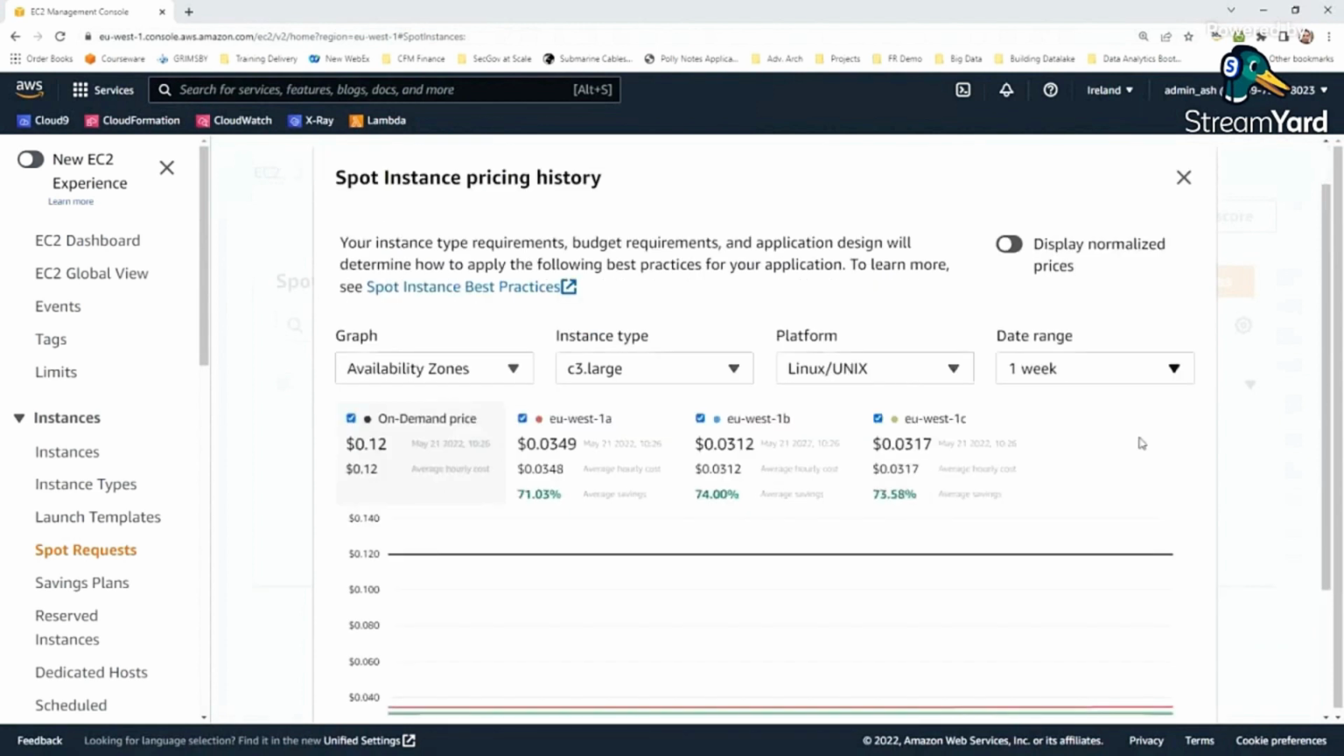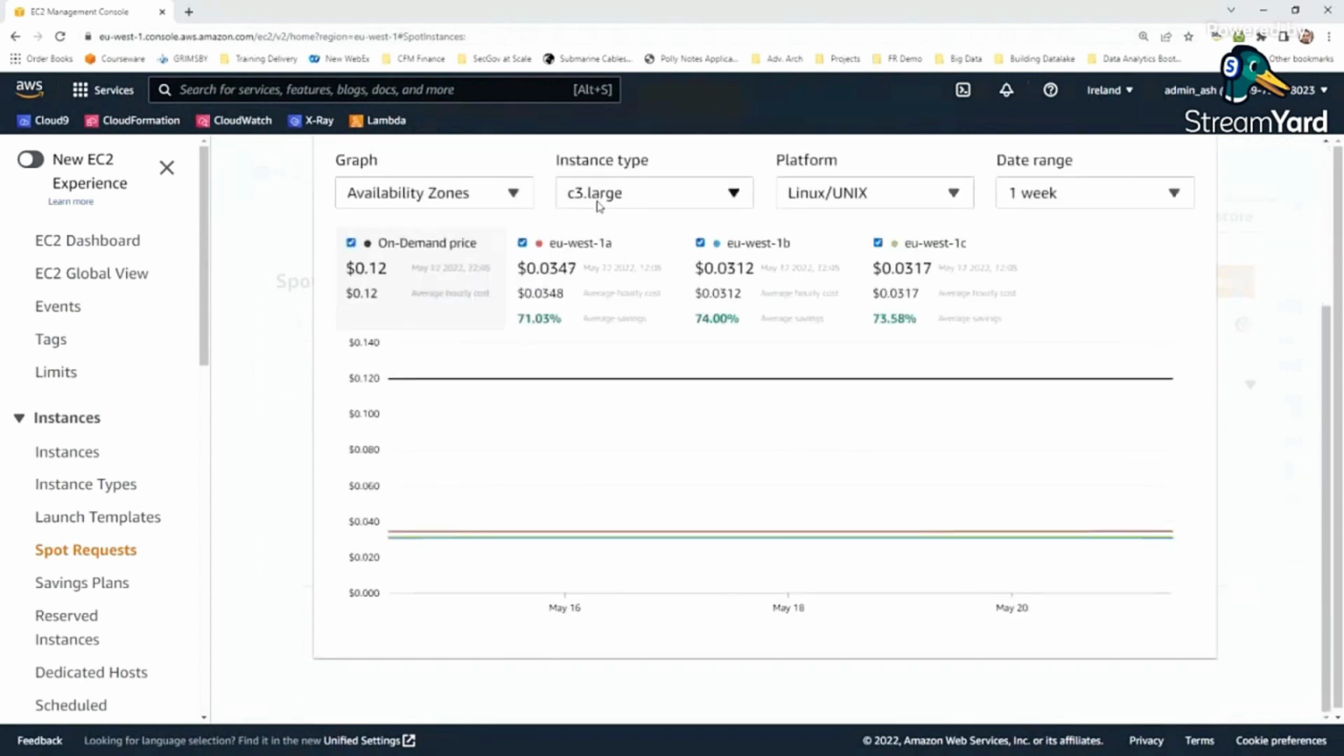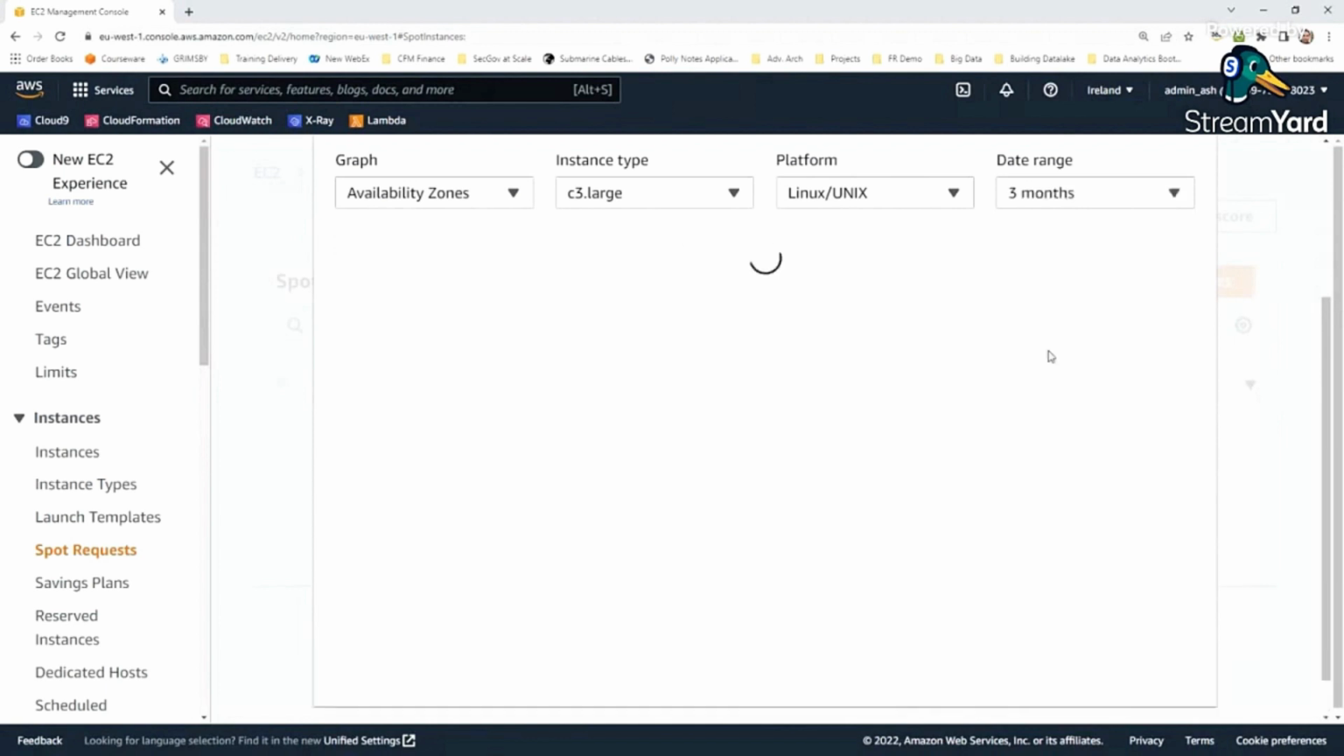See this. So let's say if it is C3 extra large, if I pay on demand, I would be paying 0.12 on demand price. But if I use it on spot, I would be paying 0.0347, and as you can see, it's a 70%, 74% discount, and it is for 1 week. I can push this data and identify for 3 weeks, 3 months.